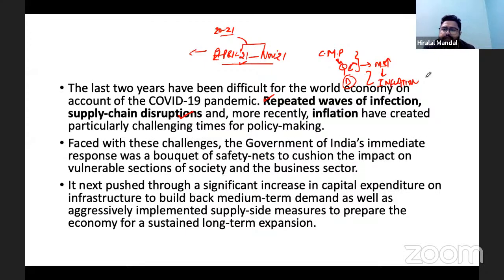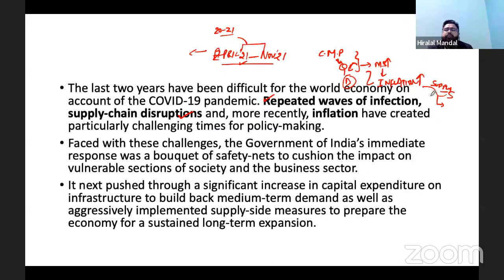But on the other hand, because of supply chain disruption and the rising cost of fuel, which is also helping inflation to rise, there are supply side constraints in the economy.